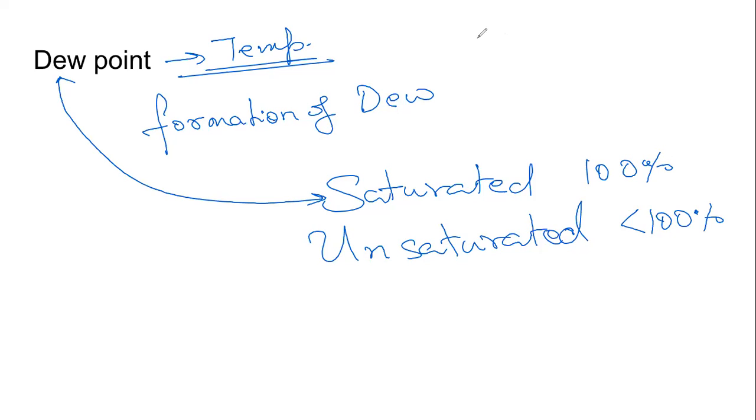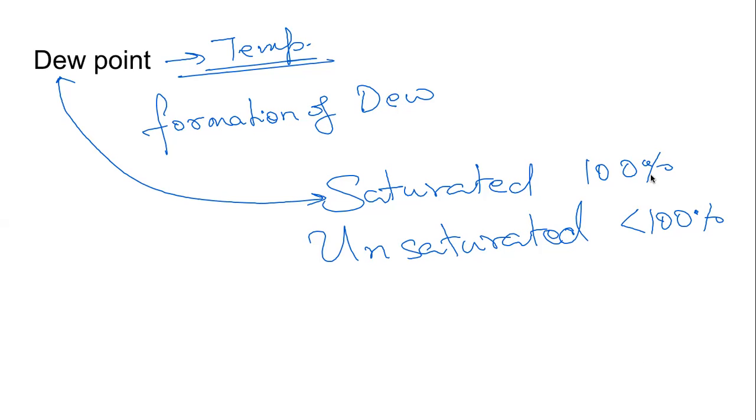If the air is already containing the maximum amount of water vapor it can hold, and we decrease the temperature, then it cannot hold the same amount of water vapor. The water vapor will convert back into water droplets. It is called dew. It is that temperature where dew is formed.